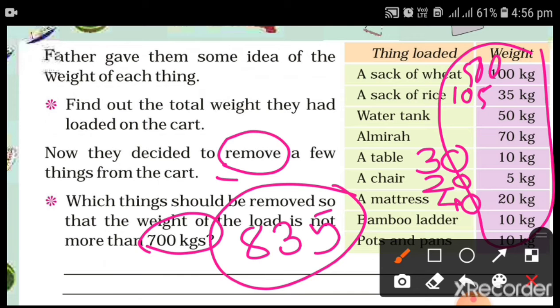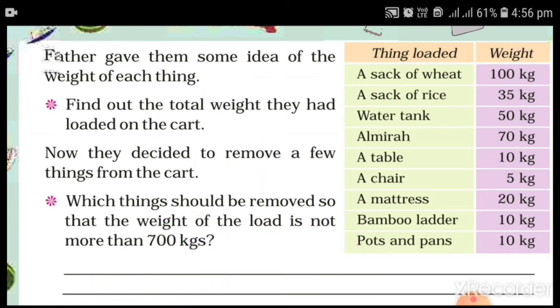So what you have to do? You have to subtract 700 kg from 835. So your answer will be 135. Means you have to remove 135 kg of weight. So the horse can carry the weight of those things. So this is the short story.